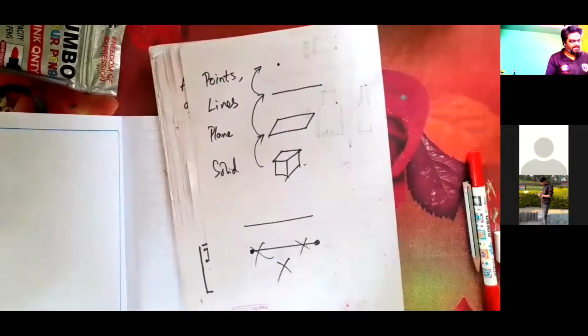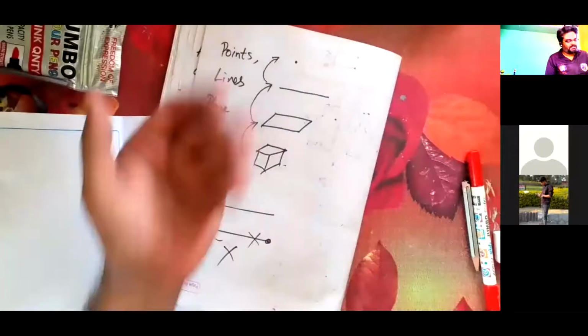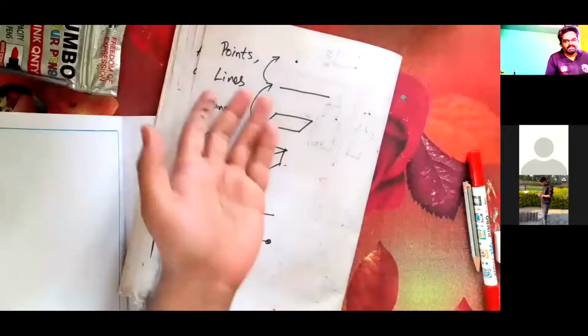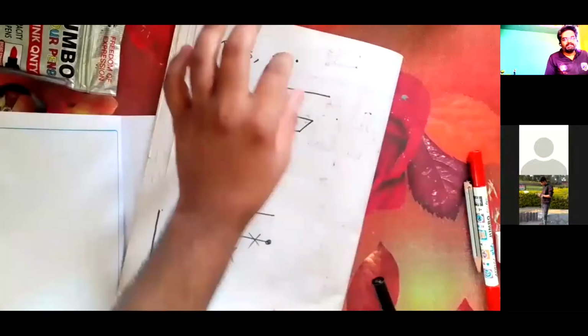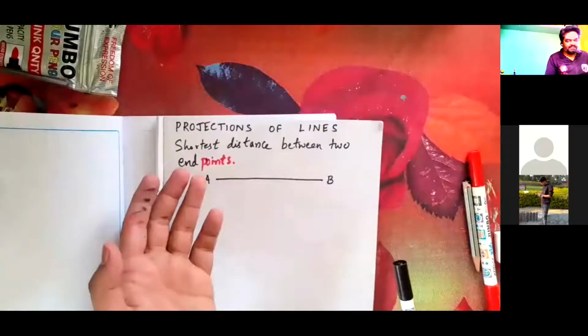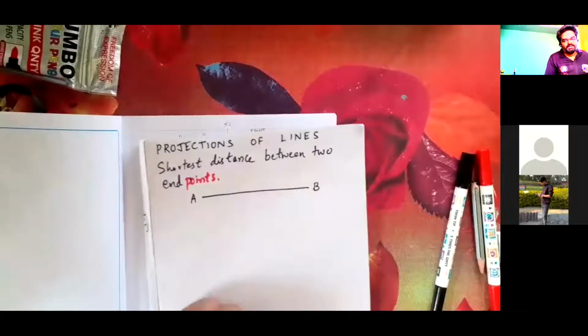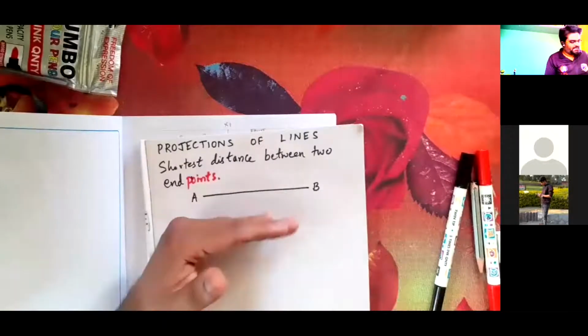If you draw a line that includes these endpoints, you are not marking it like this. Please remember, for a point there was no dimension, but we were representing it visibly here. But for a line it is very important. When you draw a line, it includes a set of points. A line is a set of points. It includes these endpoints. Please don't mark the endpoint and make it dark. That is very, very important.